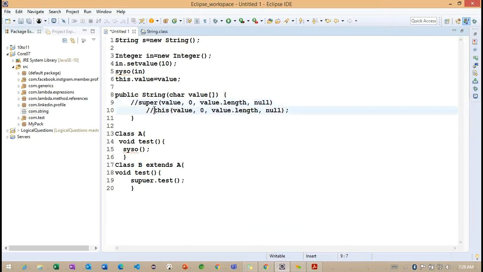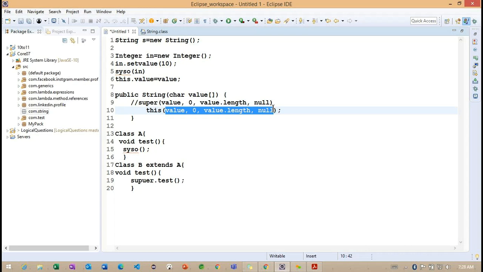Now I'm commenting out super; we identified its purpose. But here super is not used. They use this keyword here. The difference is that this keyword is used to call the current class constructor with 4 parameters. We are calling the current class constructor only, but with these 4 values.